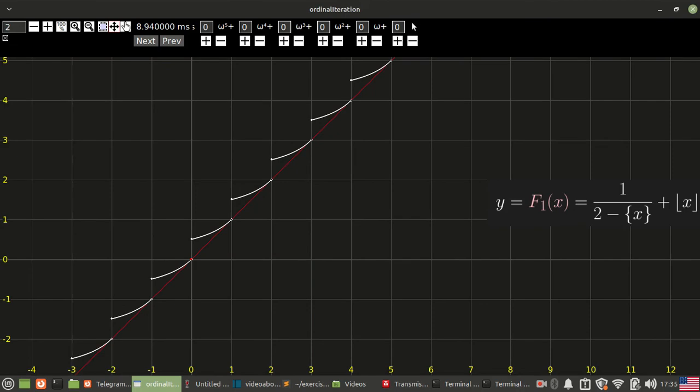Now you can iterate this function as many times as you want and never reach 1, but to approach it you can iterate it infinity times, and then you can iterate it any number of times after that and approach 2. You can iterate it infinity more times and get 2, another infinity times and get 3, and so on.